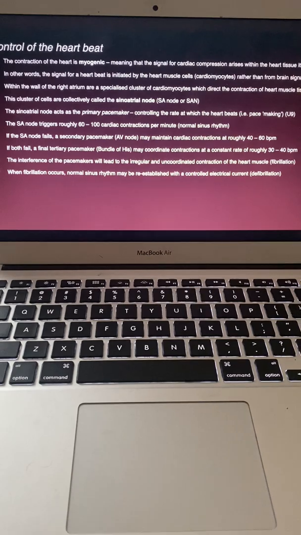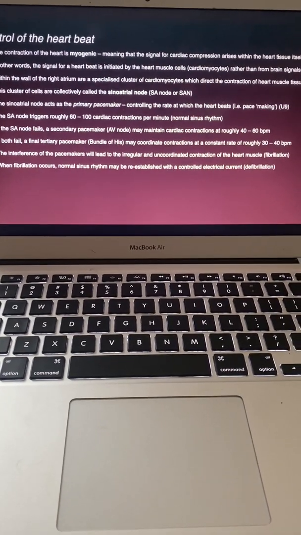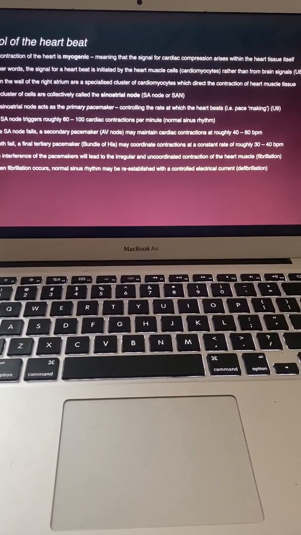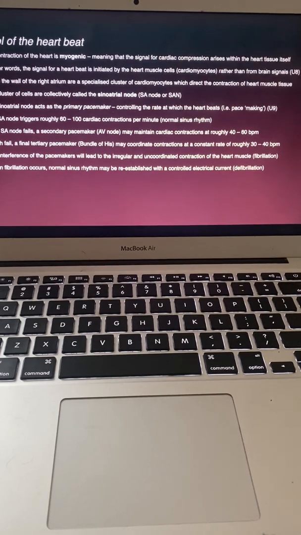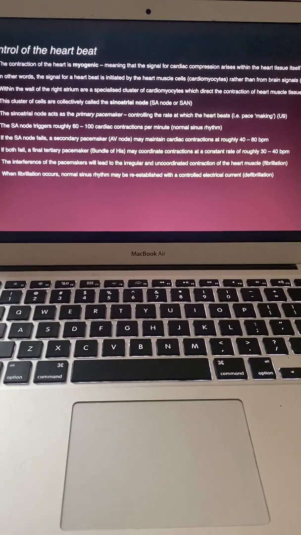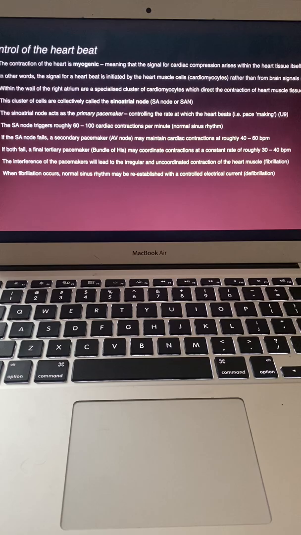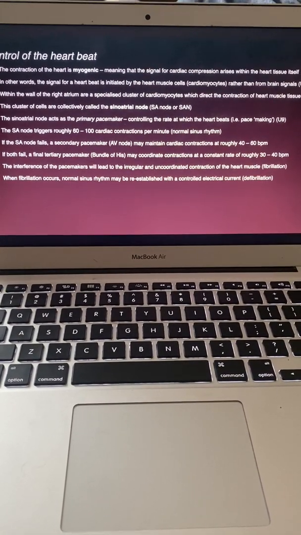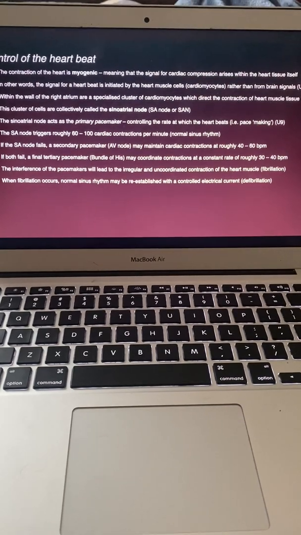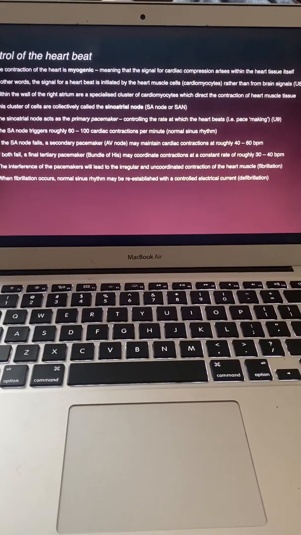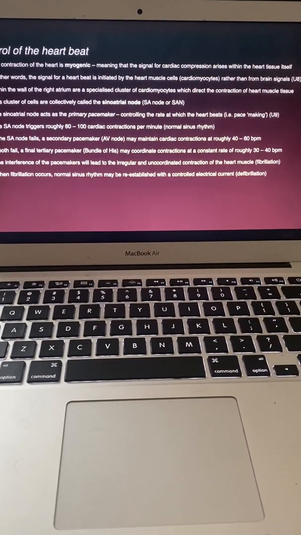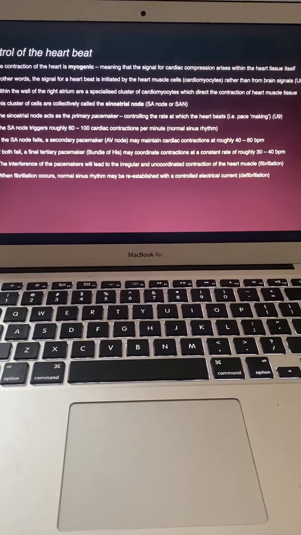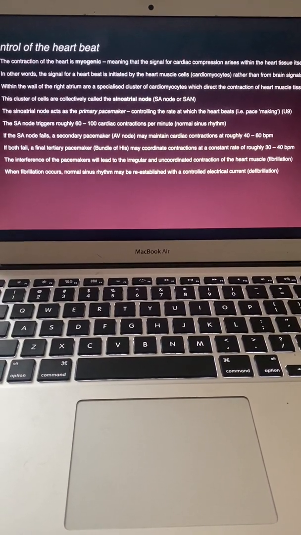Control of the heartbeat. The contraction of the heart is myogenic, meaning the signal for cardiac contraction arises within the heart tissue itself. In other words, the signal for a heartbeat is initiated by the heart muscle cells rather than from brain signals, which is our understanding number 8. Within the wall of the right atrium are a specialized cluster of cardiomyocytes which direct the contraction of heart muscle tissue.